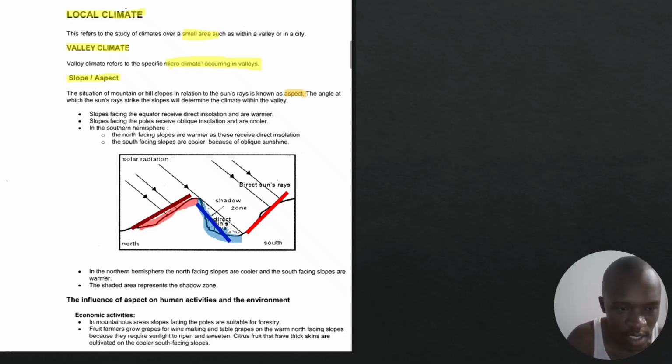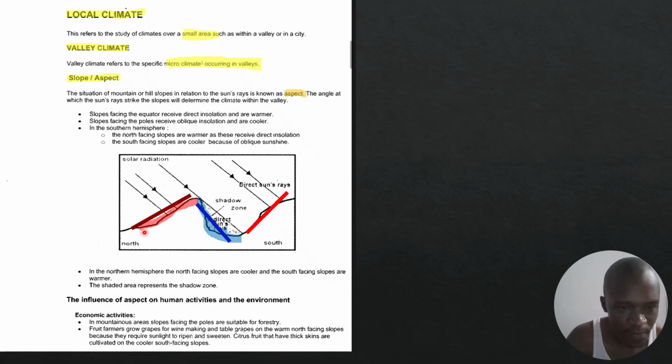So if you are asked to define aspect, you tell us it is the situation of a mountain or hill slope. You can see these slopes. The situation of the slope in relation to the sun's rays, that is what we call aspect. And then it says that the angle at which the sun's rays will strike the slope will determine the climate. The angle in which it strikes the slope will determine what? The climate.